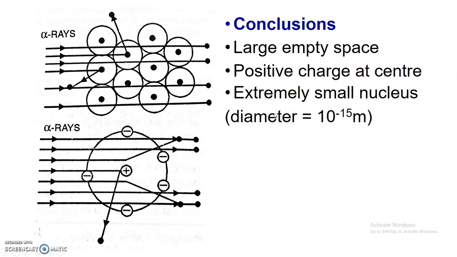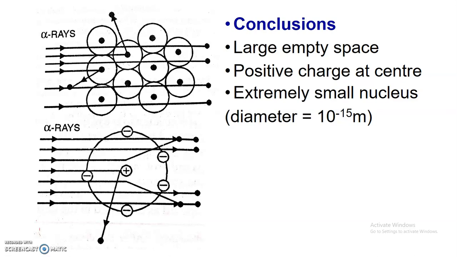So because of the very small number of alpha particles deflected back or deflected with a large angle, the size of the nucleus must be very, very small. Later it was confirmed that the diameter of the nucleus is on the order of 10 to the minus 15 meters. It is very small as compared to the diameter of the entire atom.